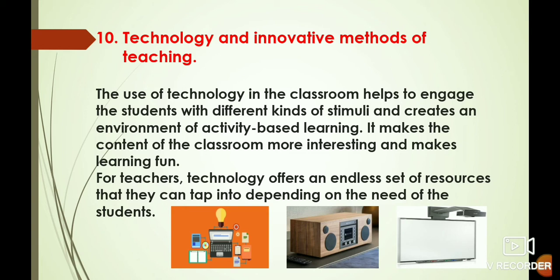Then, technology in innovative methods of teaching is also useful. The use of technology in the classroom helps to engage the students with different kinds of stimuli and creates an environment of activity based learning. It makes the content of the classroom more interesting and makes learning fun. For teachers, technology offers an endless set of resources that they can tap into depending on the needs of the students.